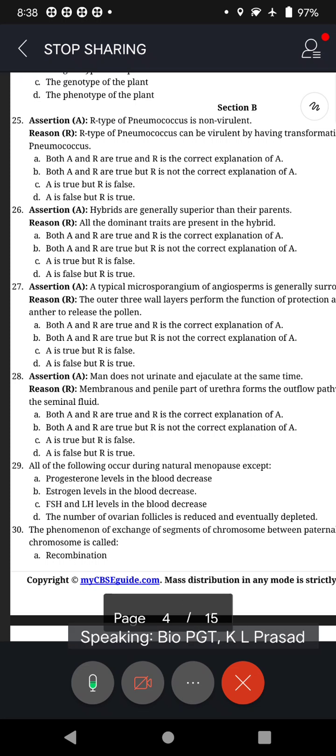So according to Prasad, it is 110 seconds per question. In 110 seconds, Prasad has to read the question, read the alternatives, start thinking and arrive at a conclusion.